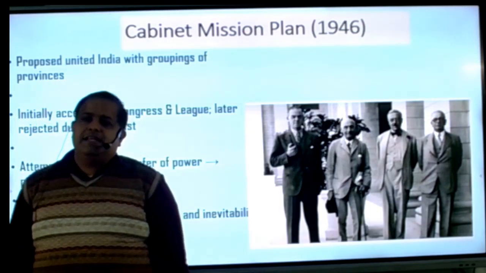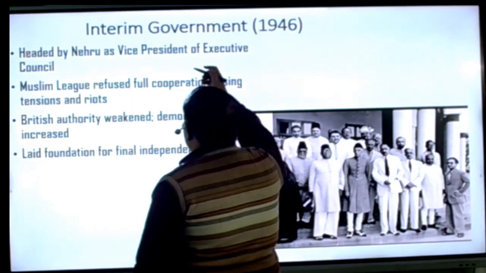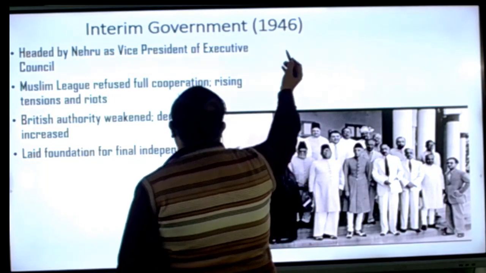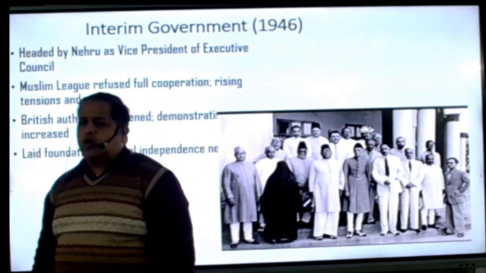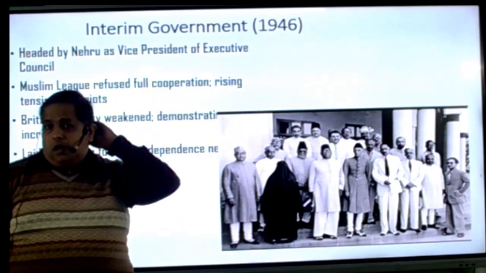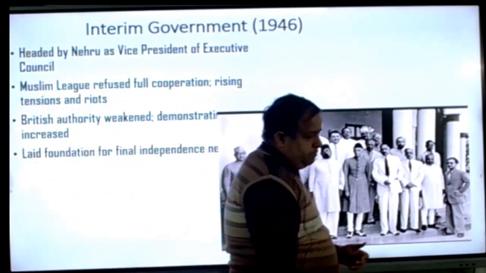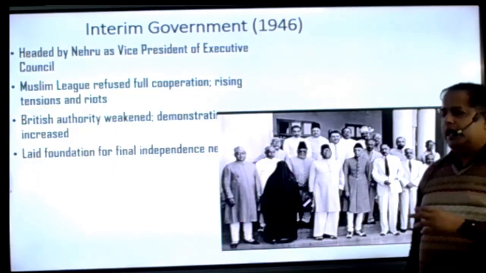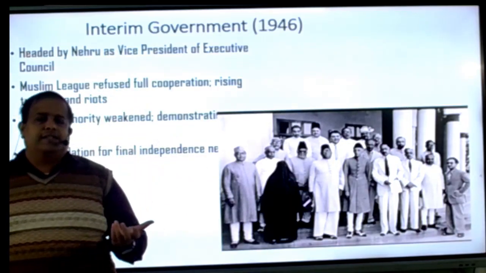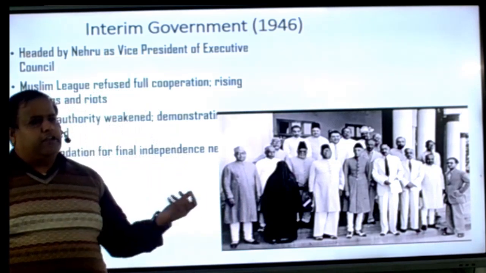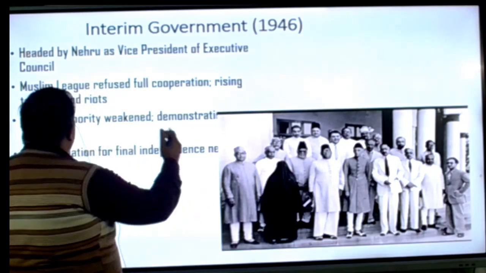The Constituent Assembly elections took place in September, and finally the Constituent Assembly met, and the Interim Government was also formed. These are all the members of the Interim Government. Firstly, the Muslim League said that we don't want to participate in this Interim Government, but soon Jinnah realized that if Congress formed the government with no Muslim League member, then how would they stop Congress from making resolutions? So later the Muslim members said that we want to participate. Five members came from their side, and this government took place, headed by Nehru as Vice President of the Executive Council.